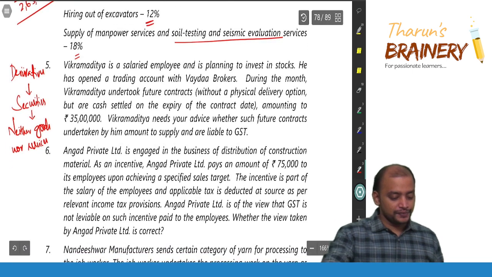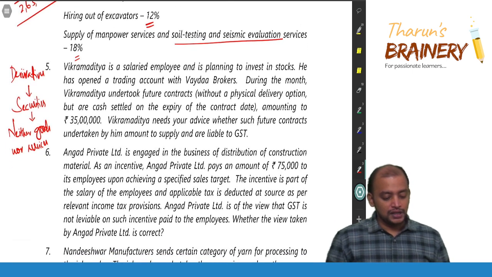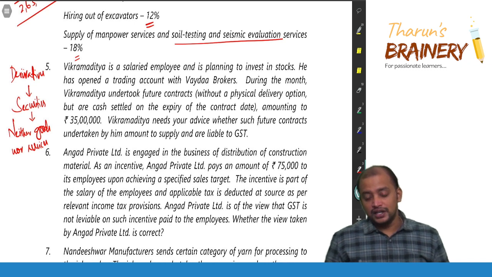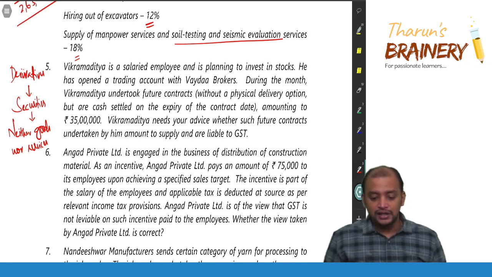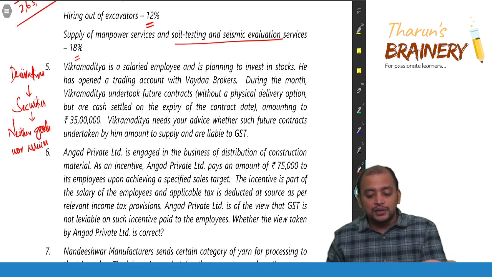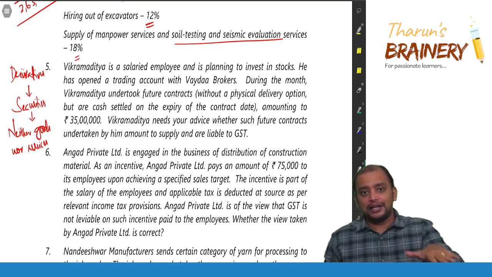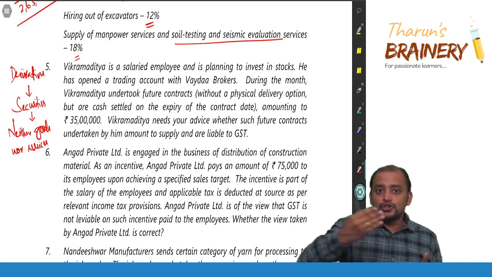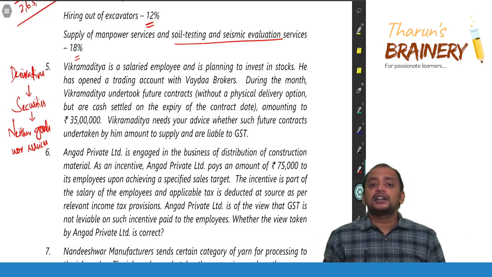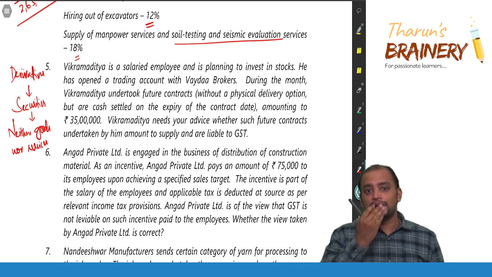Then that's what, if they are brokerage. So, has opened a trading account via the brokers. During the month, Vikramaditya took future contracts amounting to 35 lakhs. Whether such future contracts undertaken by him is supply or not, that is not supply. Sale of futures is not supply. Entering into a future contract is not a supply.